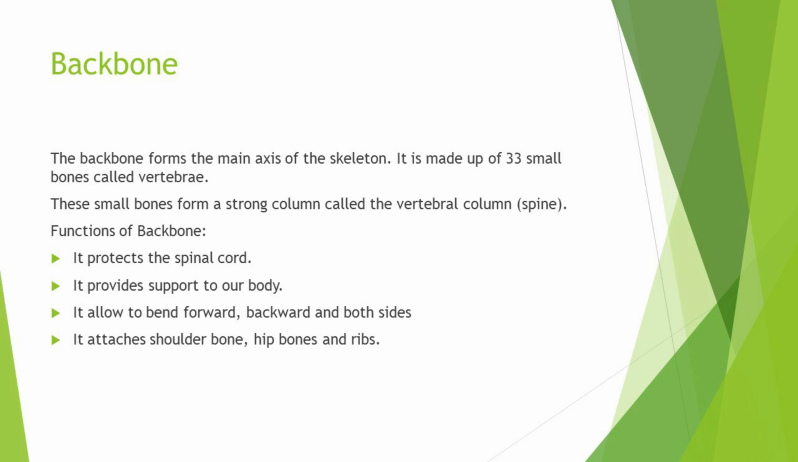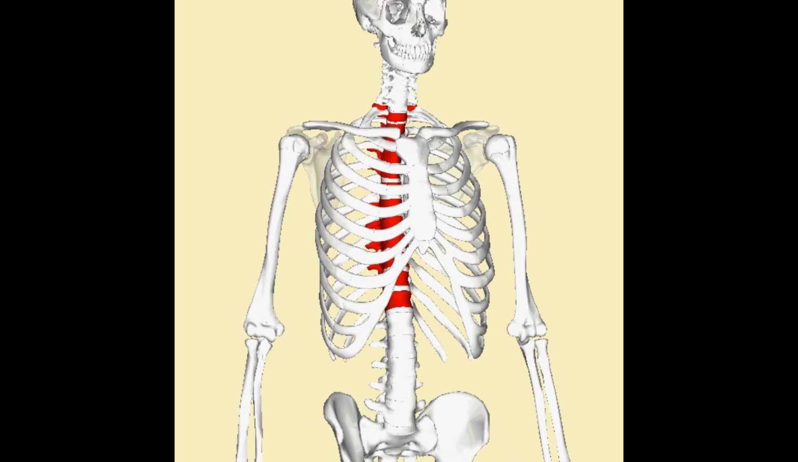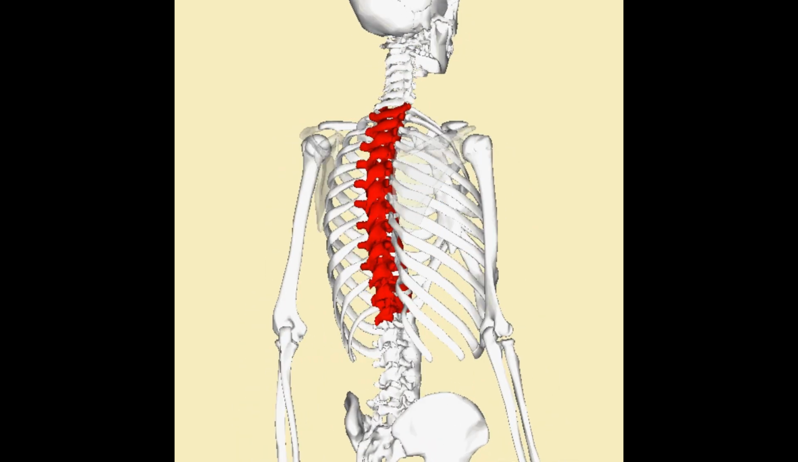The next is backbone. The backbone forms the main axis of the skeleton. It is made up of 33 small bones called vertebrae. Now, these small bones form a strong column called the vertebral column, which is also known as spine, and it starts from our neck part to the lower part of the body. Now, what is the function of the backbone?